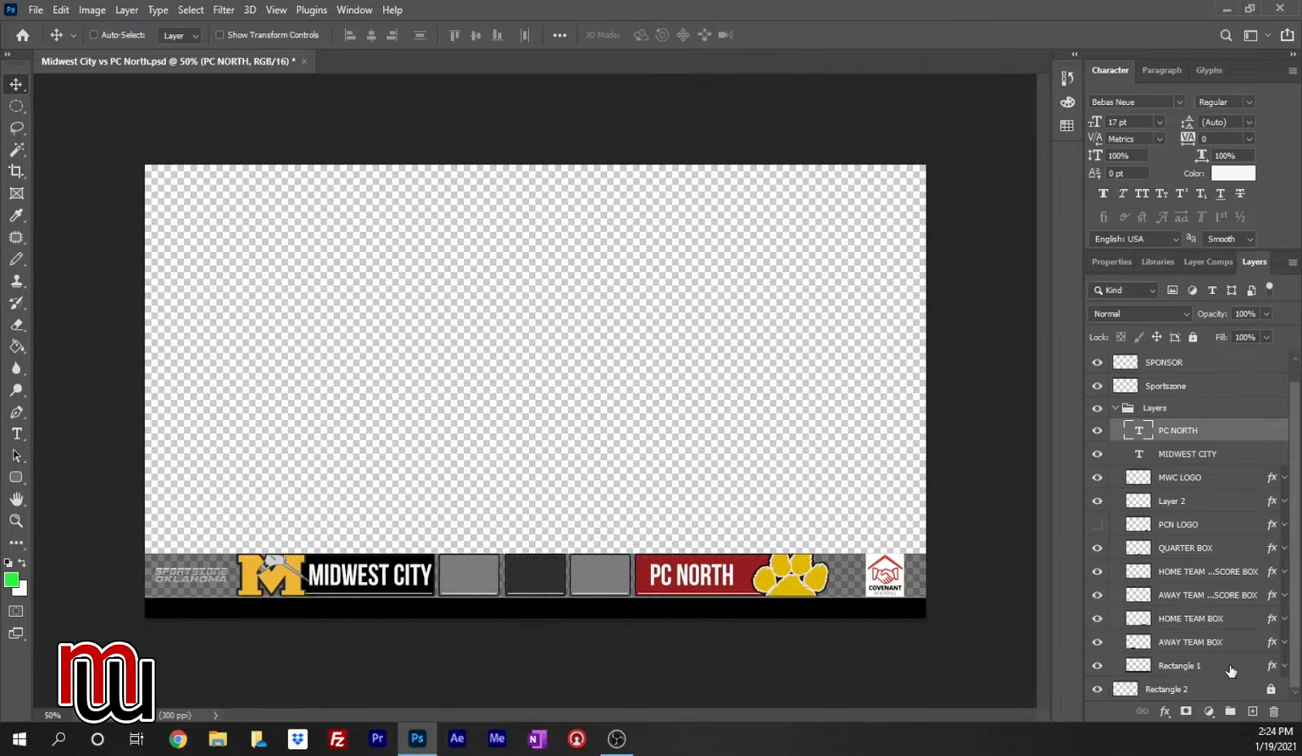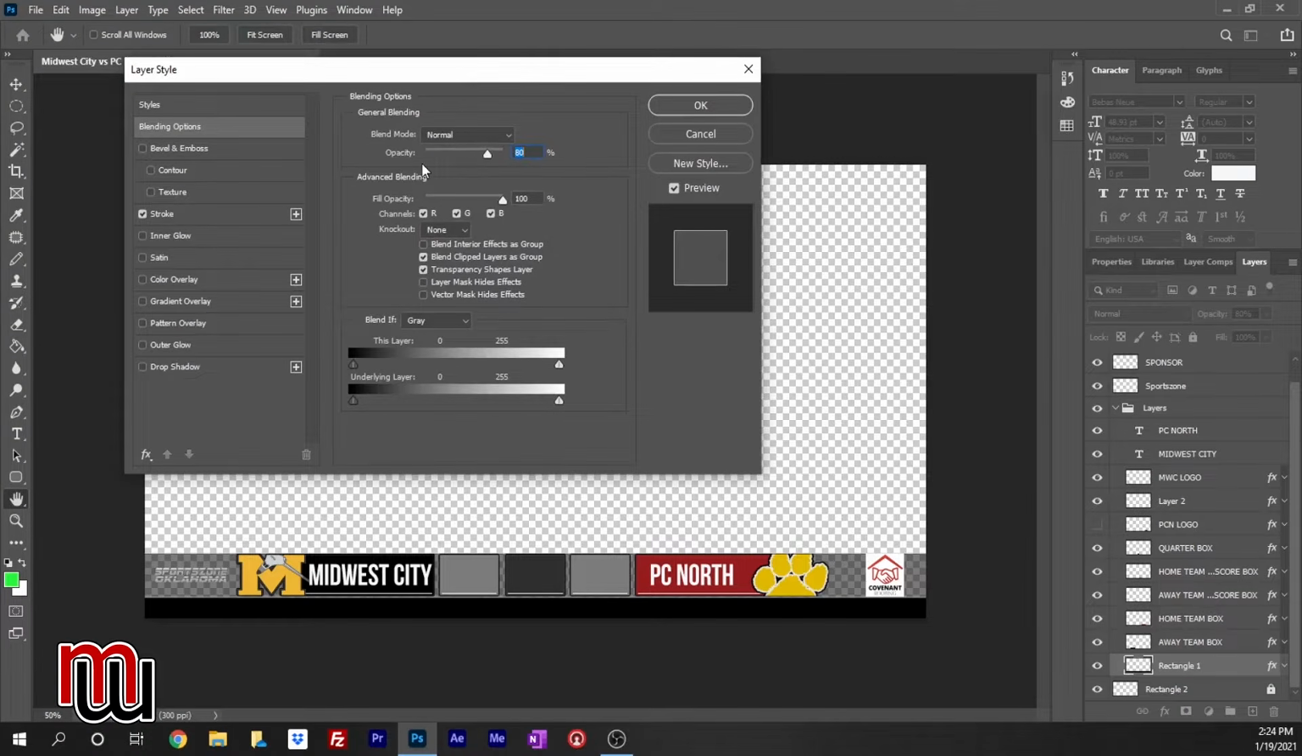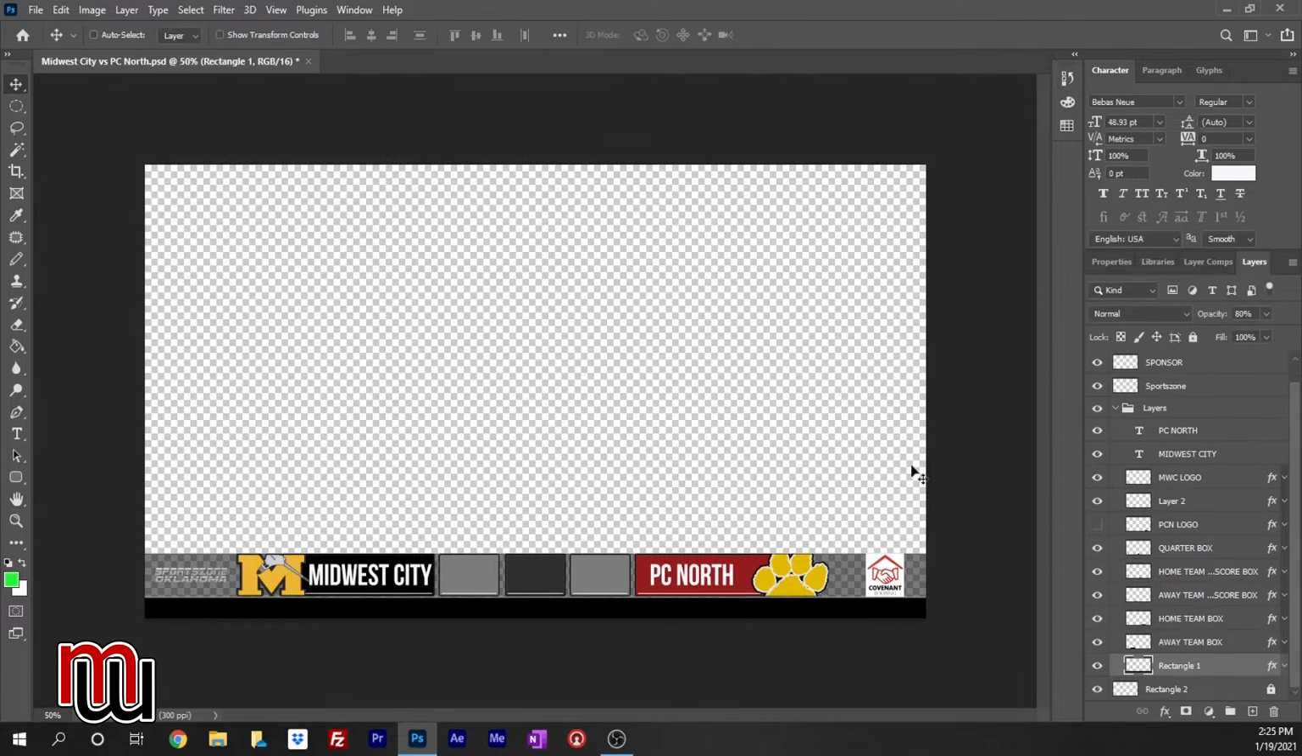If I were to click the effects here, I'll move this over so you can see it. You see my opacity is set at 80%, and I have a stroke on too. It's a very small one. It's white, very, very subtle. And during the live stream, it turns out looking really good. So that's what we have for the effect for that.